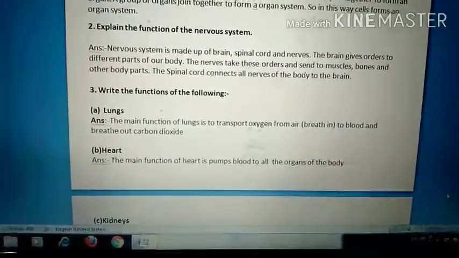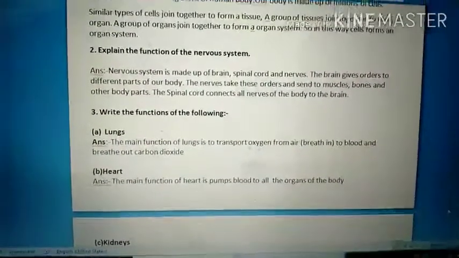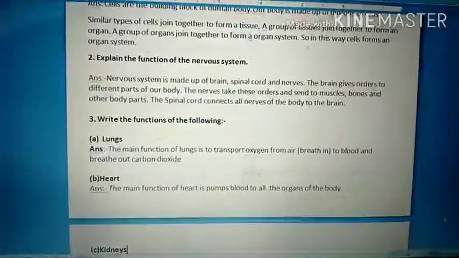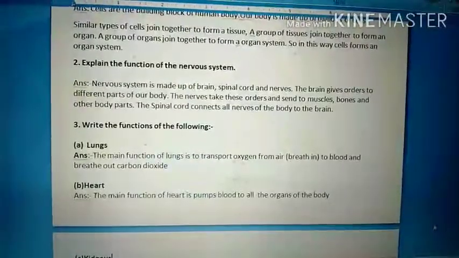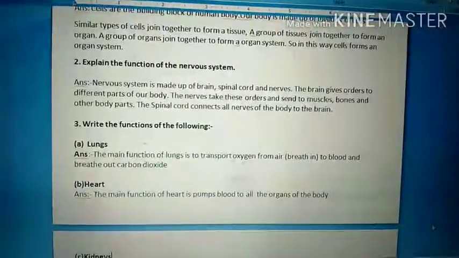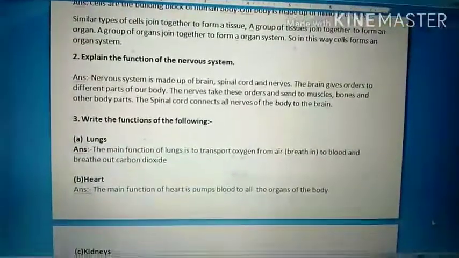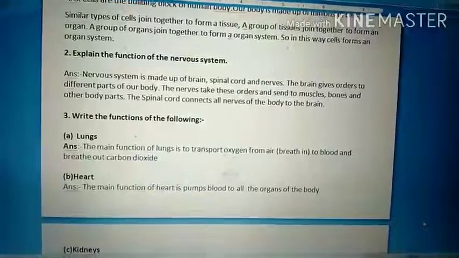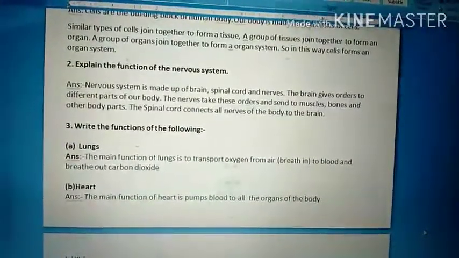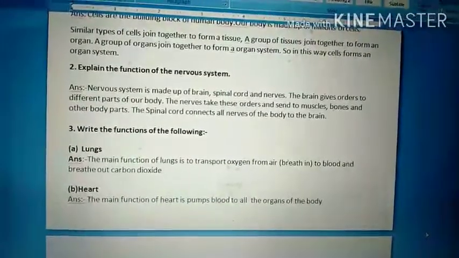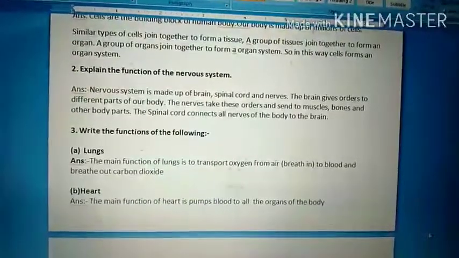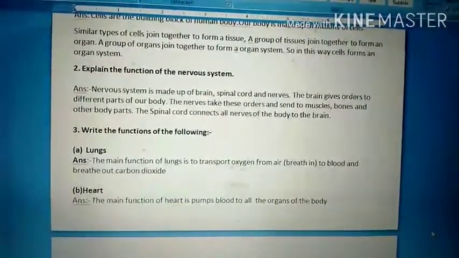Okay, now write the function of the following. Lungs. The main function of lungs is to transport oxygen from air, that is called breathe in, to blood and breathe out carbon dioxide. Just write in a one sentence, one line, what the function of lungs. The main function of lungs is to transport oxygen from air, bracket breathe in, to blood and breathe out carbon dioxide.